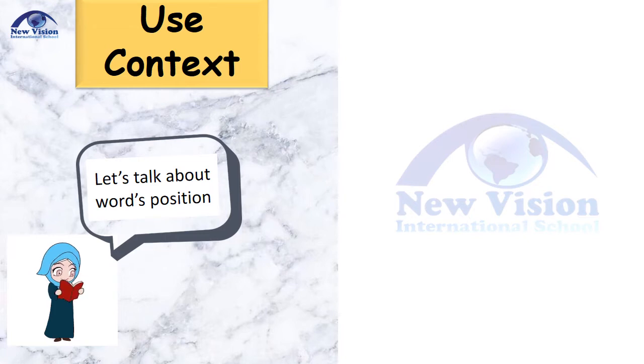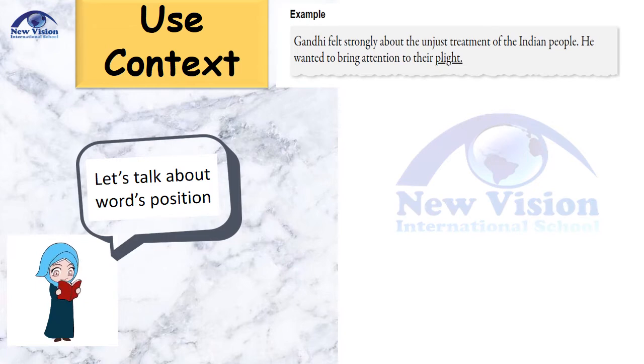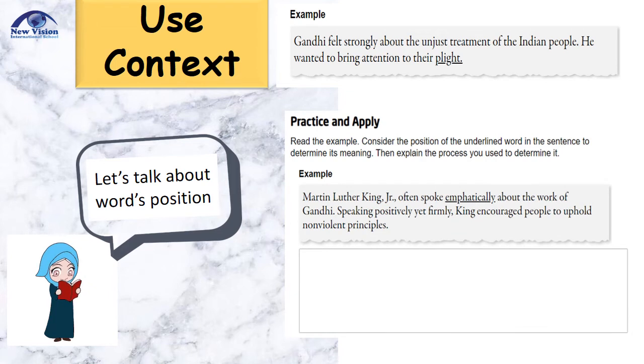So let's have this example. Gandhi felt strongly about the unjust treatment of the Indian people. He wanted to bring attention to their plight. We have the word here, plight. Consider the position of the word. In the first sentence, you read that the people are treated unjustly. Notice the pronoun their in the second sentence. It refers to the people and shows that the people have the plight. Knowing that the people's plight is their unjust treatment, we can guess that plight means difficult situation.